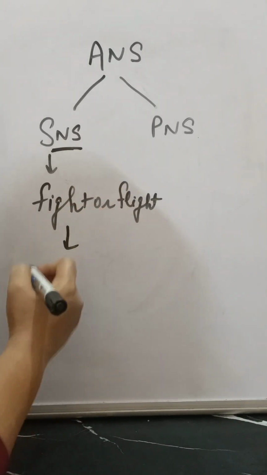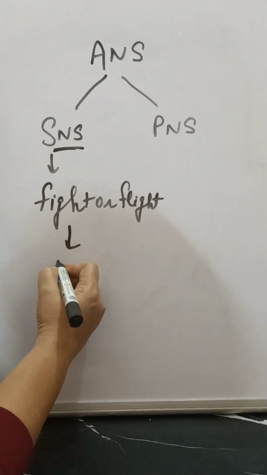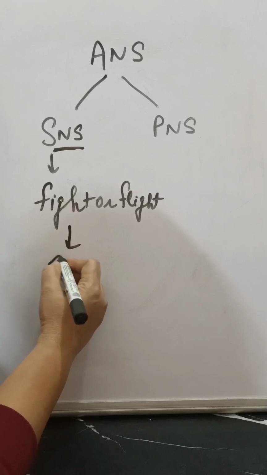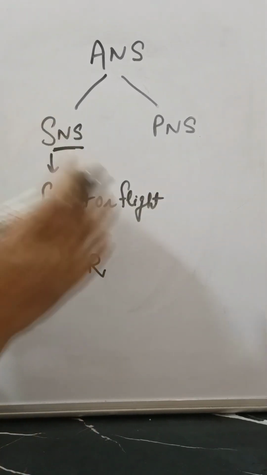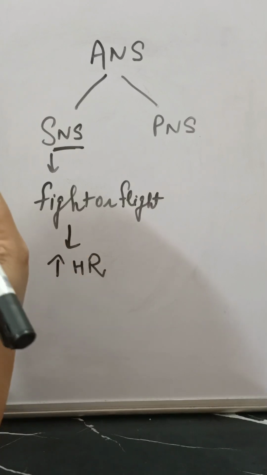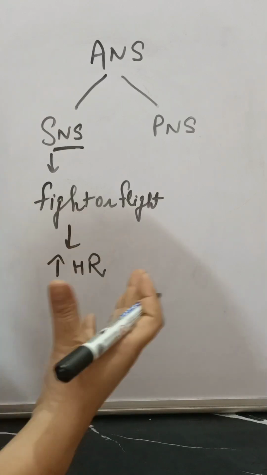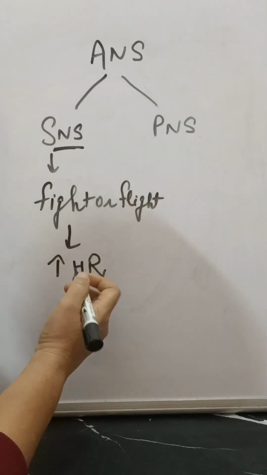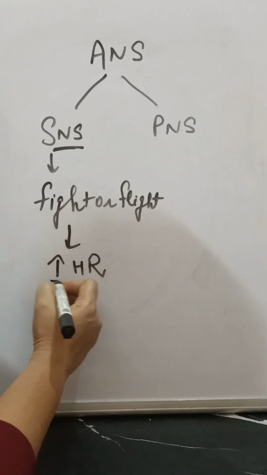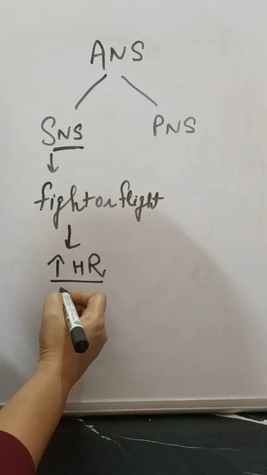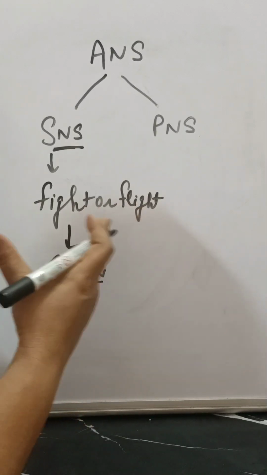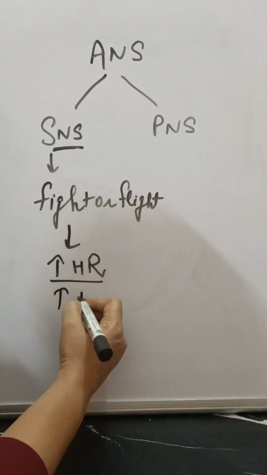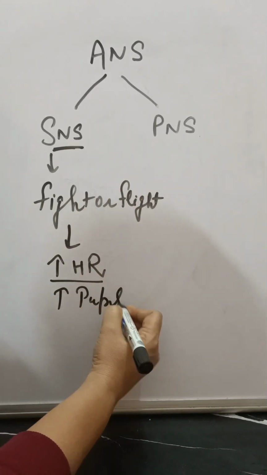At that moment there will be an increased heart rate. Just imagine a dog is chasing you and you are running away. So what will be there? The increased heart rate, and you will see pupil dilatation, right?